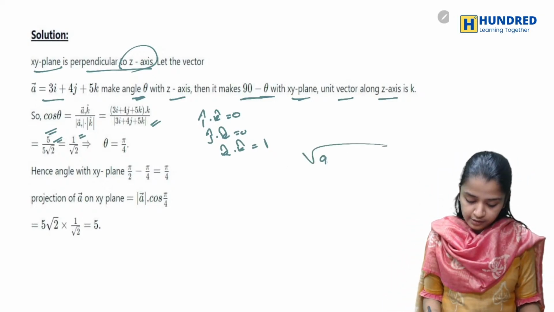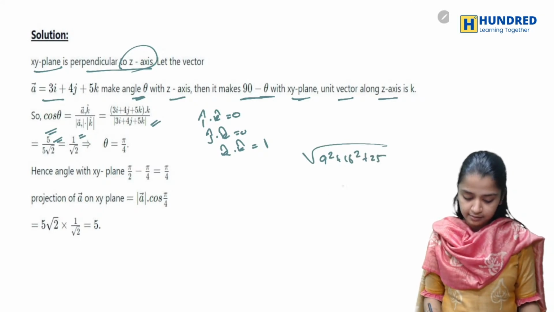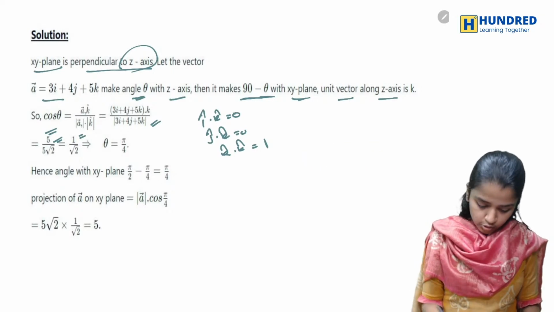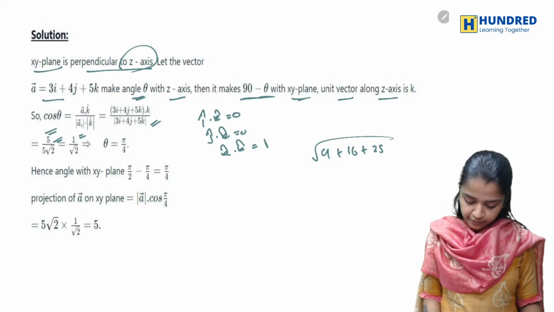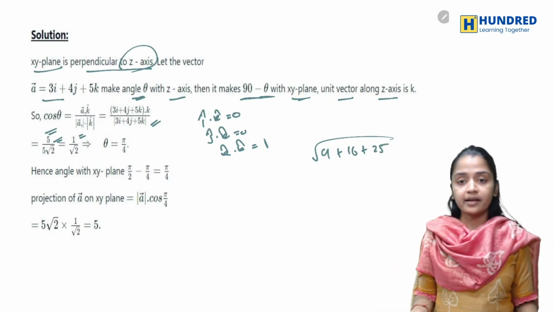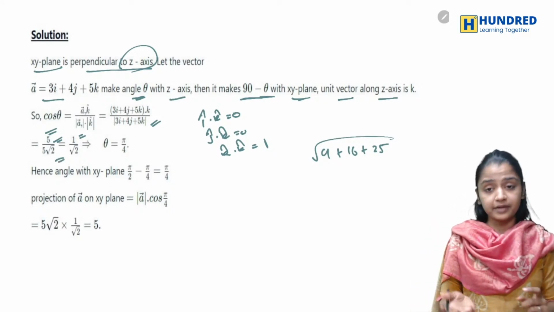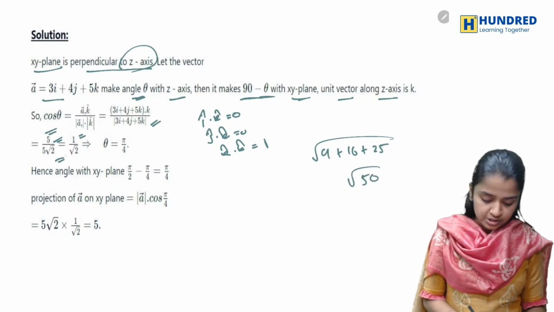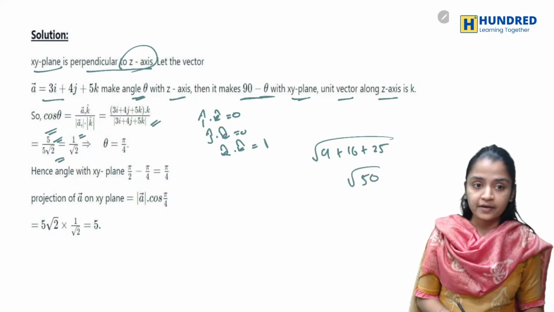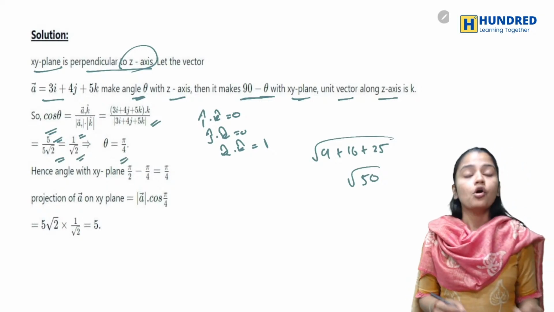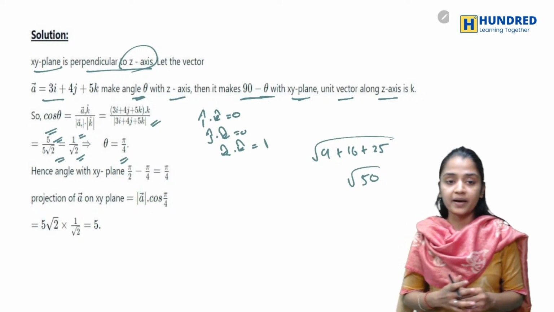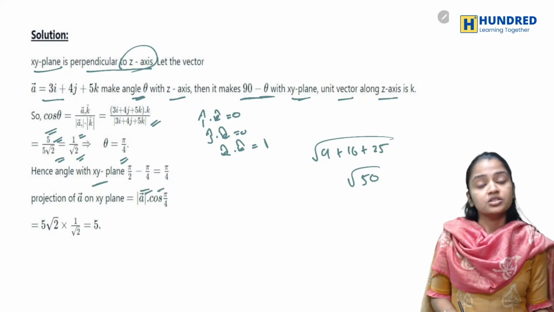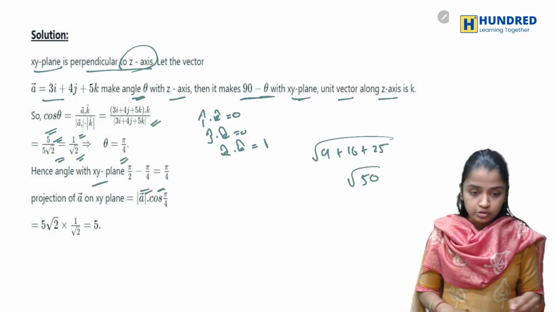And here it will be root of 3 square plus 4 square plus 5 square. 3 square is 9, so it will be root 9 plus 16 plus 25. Further, it is basically root 50, which is written as 5 root 2. So when I cancel this 5 and 5, cos theta is 1 by root 2. When is cos theta 1 by root 2? When theta is pi by 4. So angle with the xy plane is pi by 2 minus theta, that is nothing but pi by 4. So that is your angle.